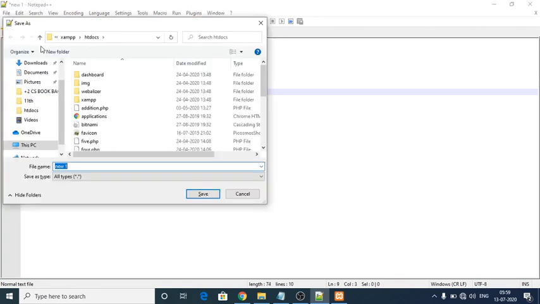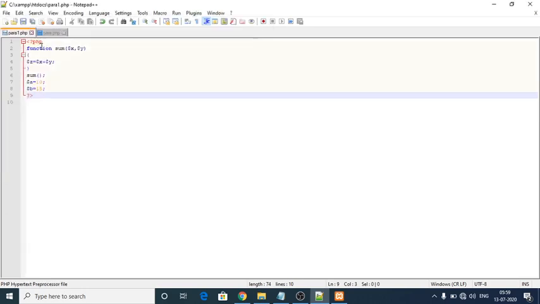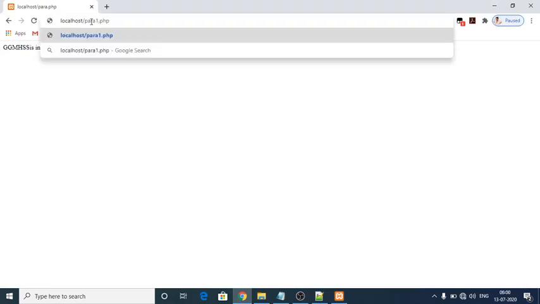Control S, save as para1.php. So let us see how it is going to be executed. Maybe any errors come, we have to rectify them.